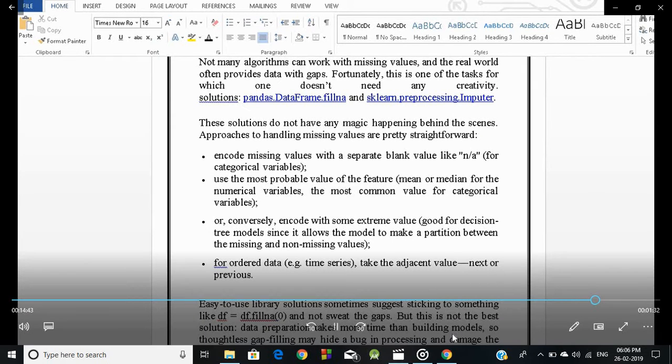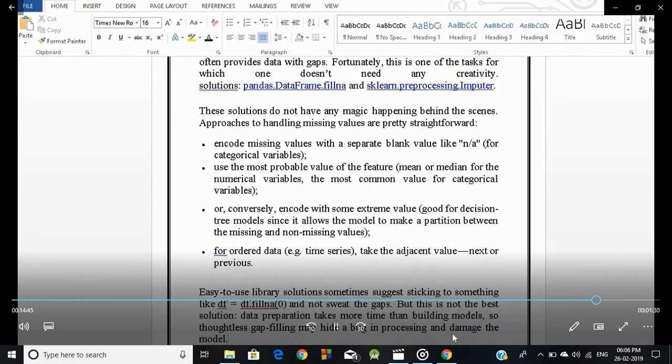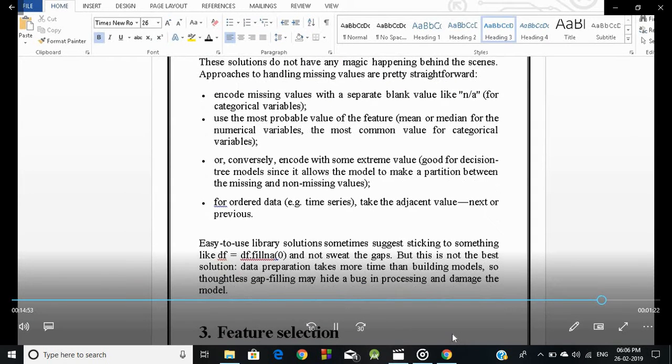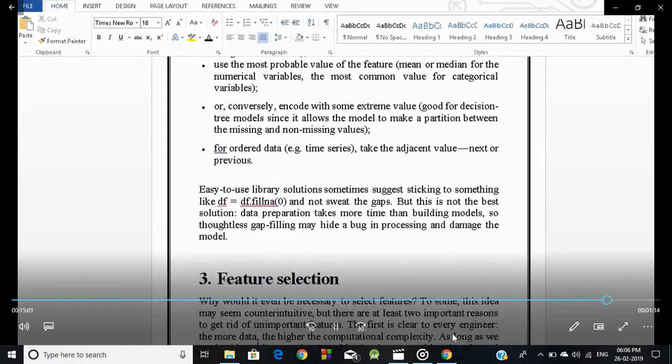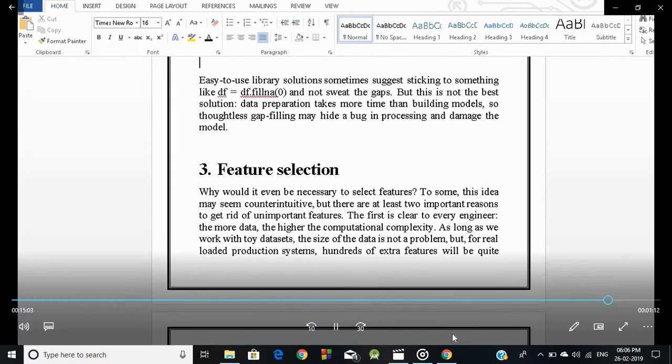Encode missing values with a separate blank value like NaN for categorical variables. Use the most probable value of the feature, the mean or median for numerical variables, the most common value for categorical variables, or conversely, encode with some extreme values, which is good for decision tree models since it allows the model to make a partition between the missing and non-missing values.